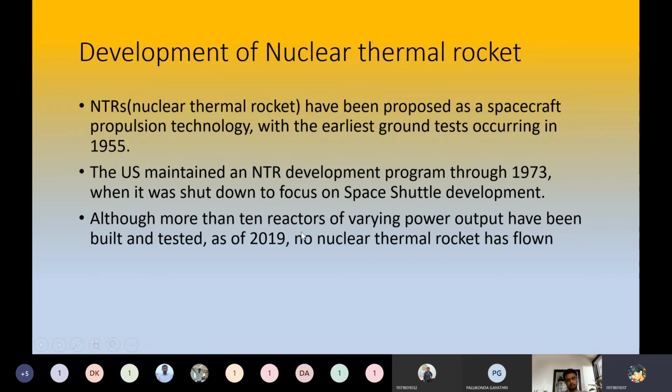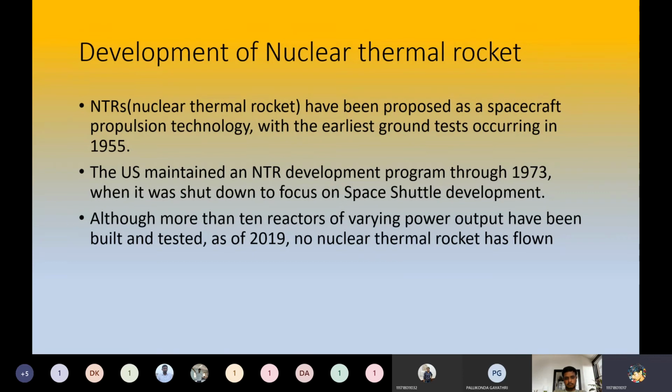Although more than 10 reactors of varying power output have been built and tested, as of 2019 no nuclear thermal rocket has flown because there is a drawback of risk factors if we use NTRs